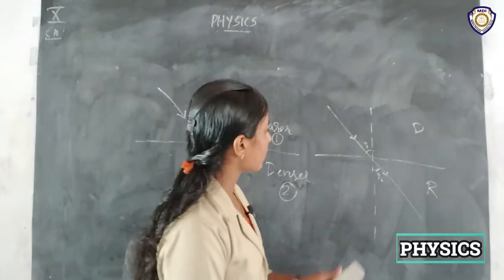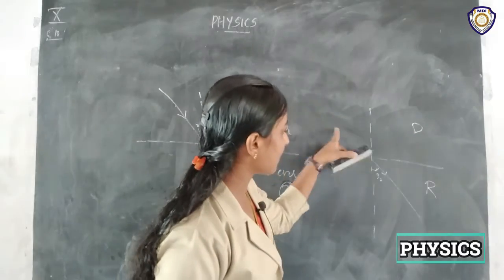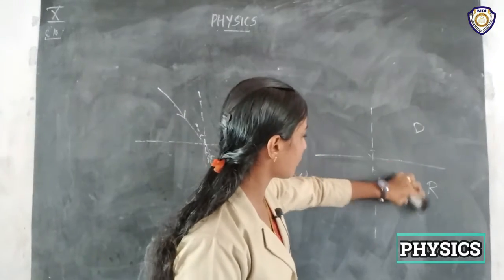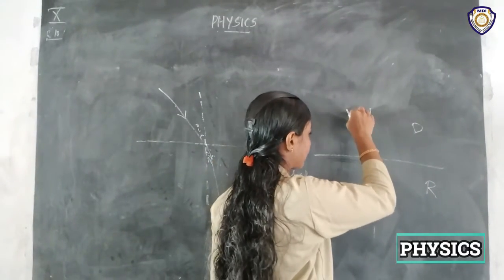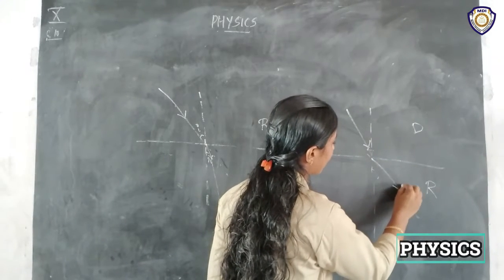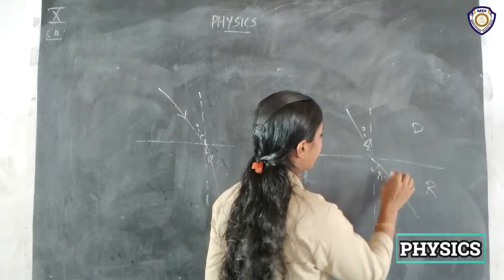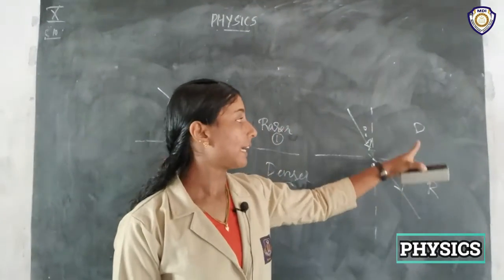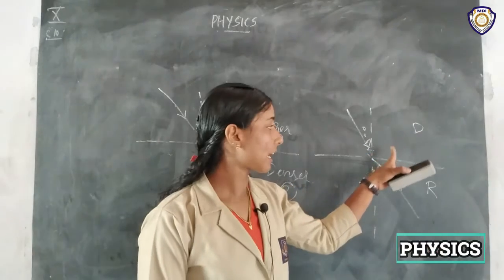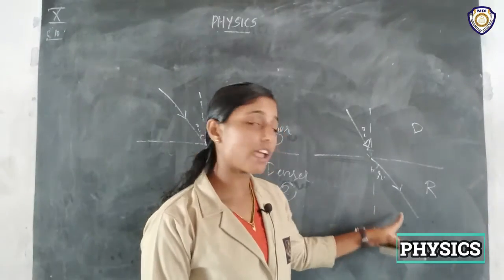I can draw this more clearly, because this may look like a straight line, right? So we can draw like this. This is the incident ray and this is the refracted ray, right? So this is the incident angle, this is the refracted angle. So when a light passes from a denser medium to a rarer medium, what happens? Yeah, it bends away from the normal.